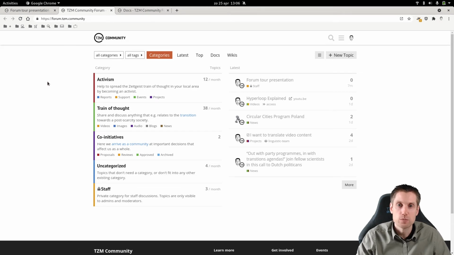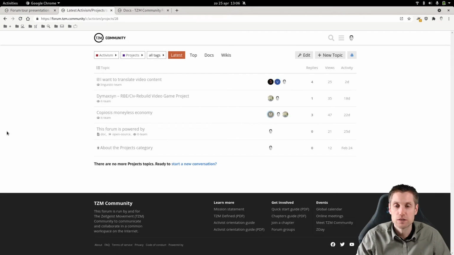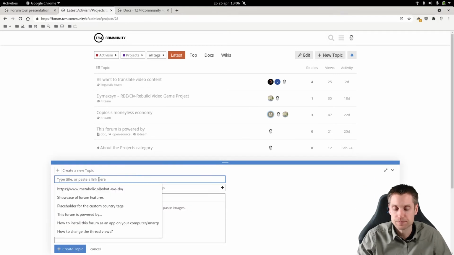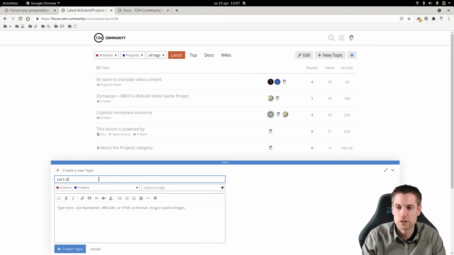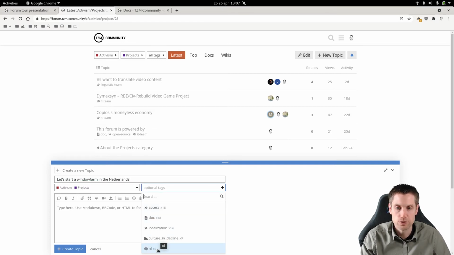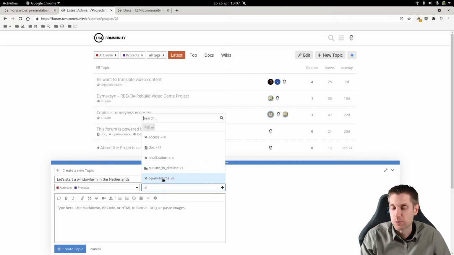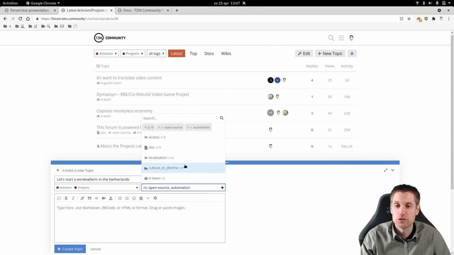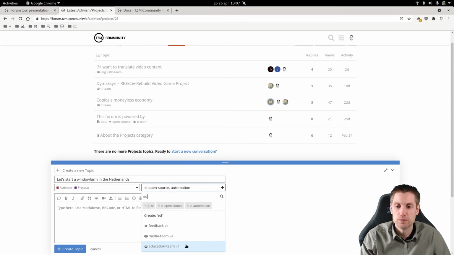So let's say you want to create a new project here. Then you click here on the project subcategory, and you create a new topic. So let's start a window farm, just to keep things the same, in the Netherlands. You can add some tags here, like for example Netherlands. Window farms are open source, so just for the example I will add it here. Also has some automation, sure. And let's assign it to a team. Well, I would say this is the education team.